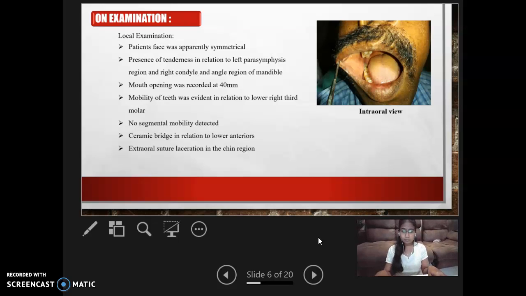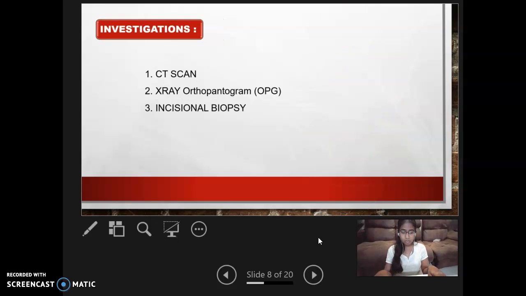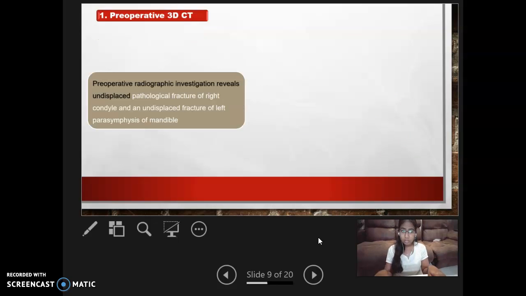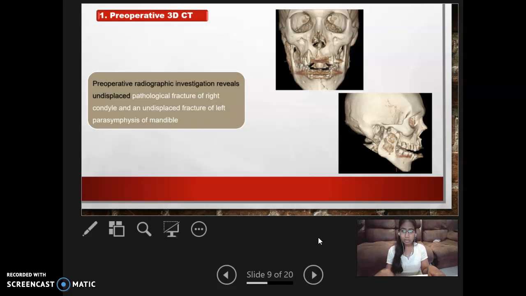With this we came to a provisional diagnosis of parasymphysis fracture and right condyle fracture. The investigations for this case were CT scan, X-ray orthopantomogram and incision biopsy. The preoperative 3D CT reveals an undisplaced pathological fracture of the right condyle and an undisplaced fracture of the left parasymphysis of the mandible.